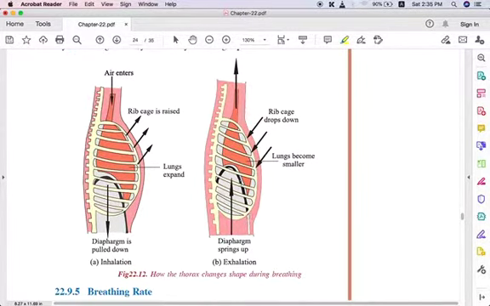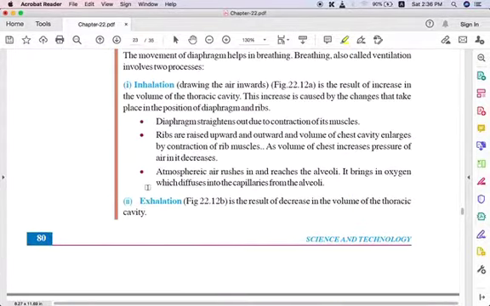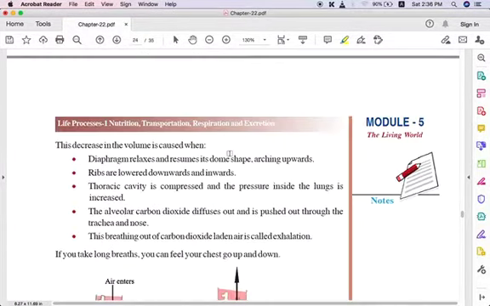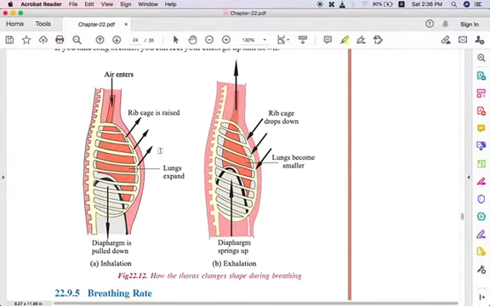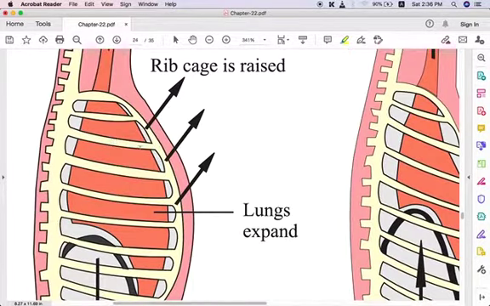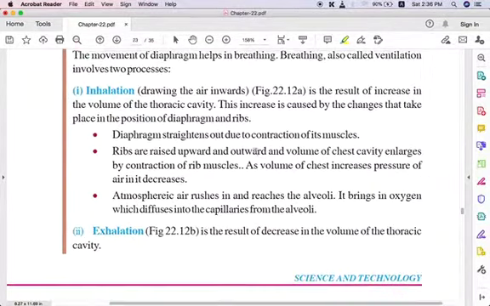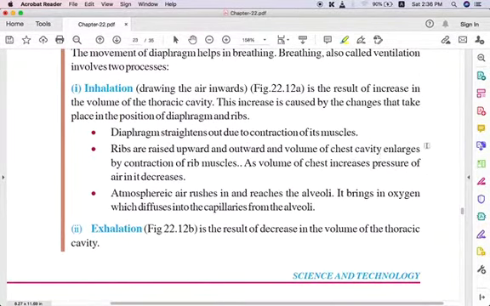Compared to this, it is more curved in structure, but while oxygen is inhaled, it is straightened out. It straightens out due to the contraction of the muscles, and the ribs are raised upward. You can see the ribs are raised upward here, but without inhalation the ribs are downward, that you have to remember. And the volume of the chest cavity enlarges by contraction of the rib muscles.